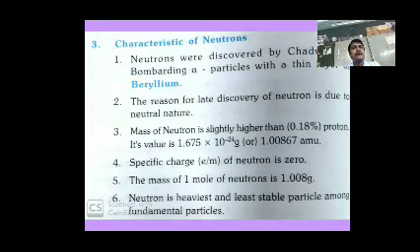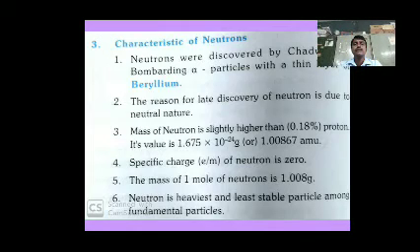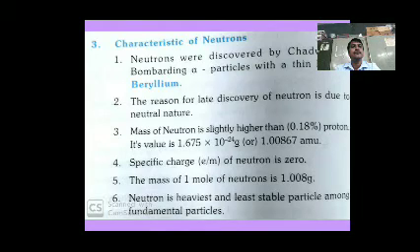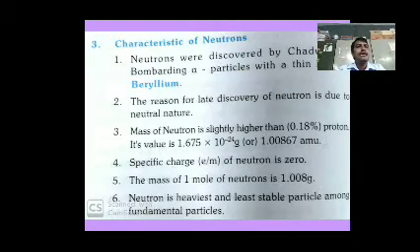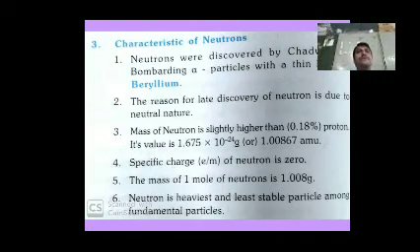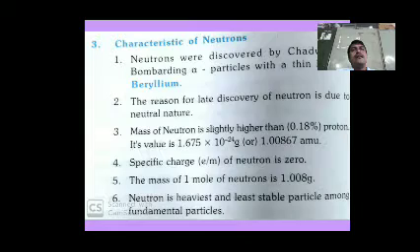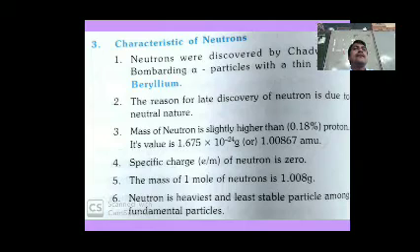Neutrons were discovered by Chadwick by bombarding alpha particles with a thin layer of beryllium. The reason for the late discovery of the neutron is its neutral nature.